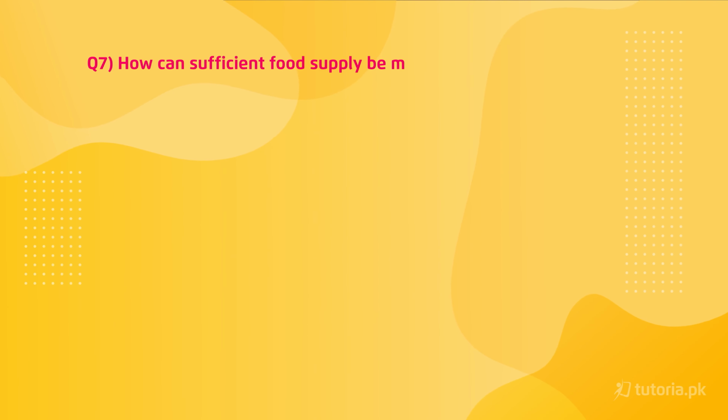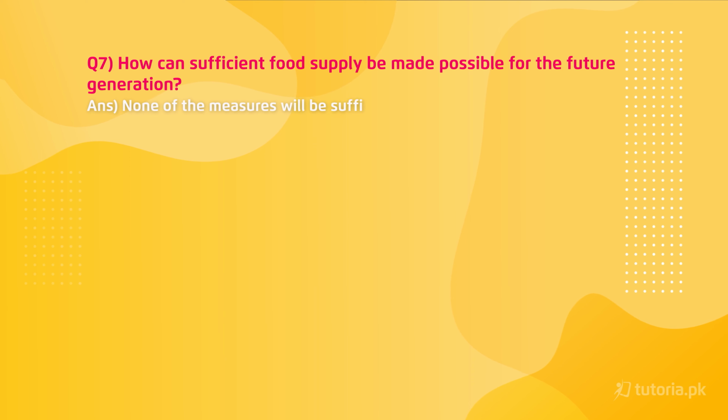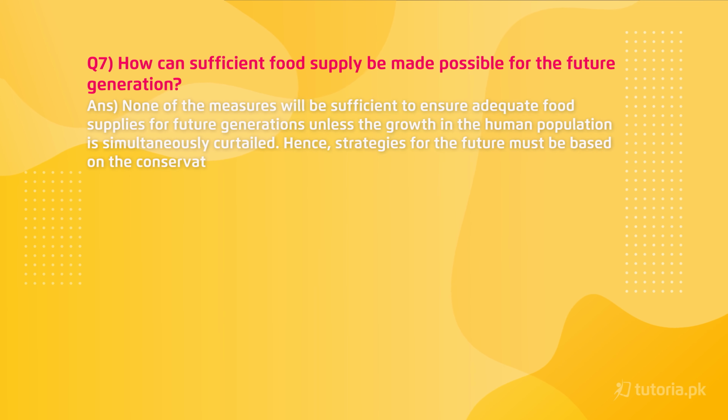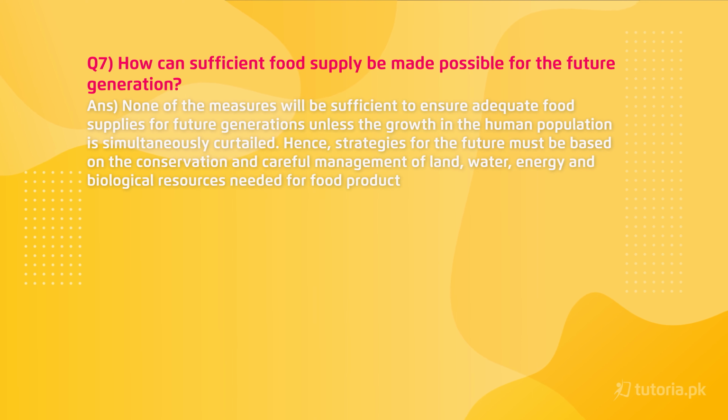Seventh question: how can sufficient food supply be made possible for future generations? Answer: none of the measures will be sufficient to ensure adequate food supplies for future generations unless the growth in the human population is simultaneously curtailed. Hence, strategies for the future must be based on the conservation and careful management of land, water, energy, and biological resources needed for food production.